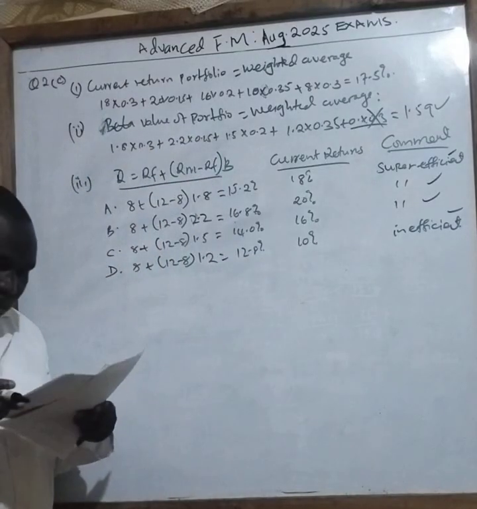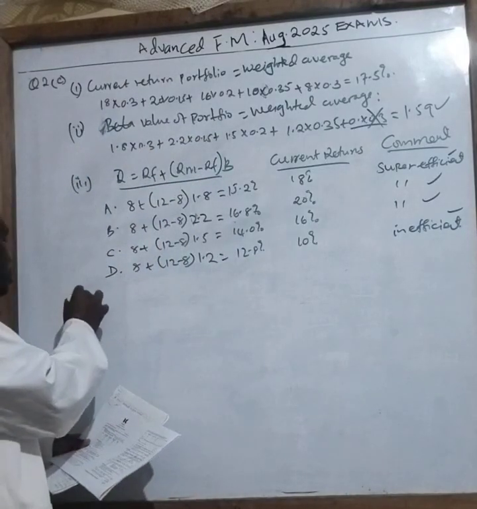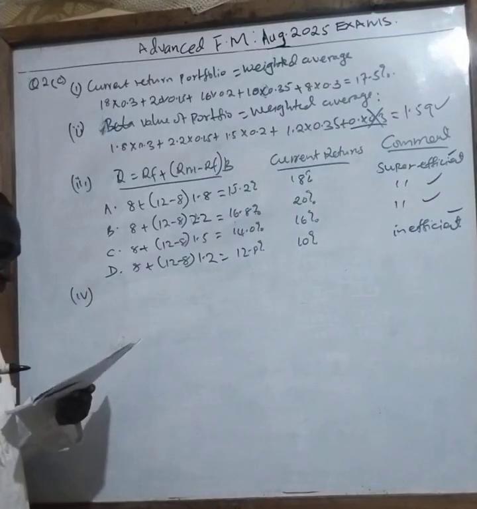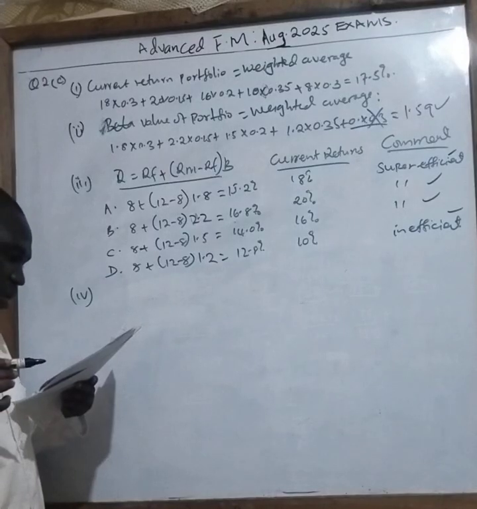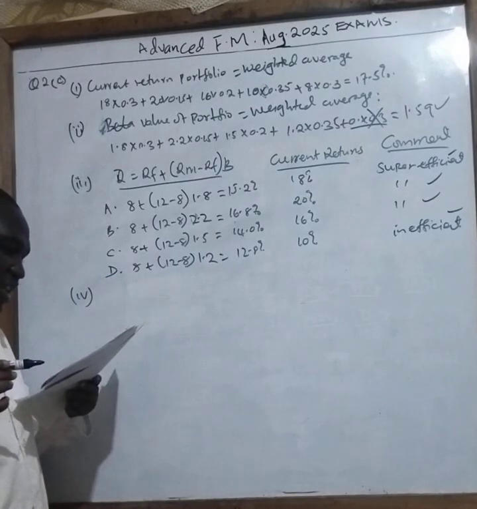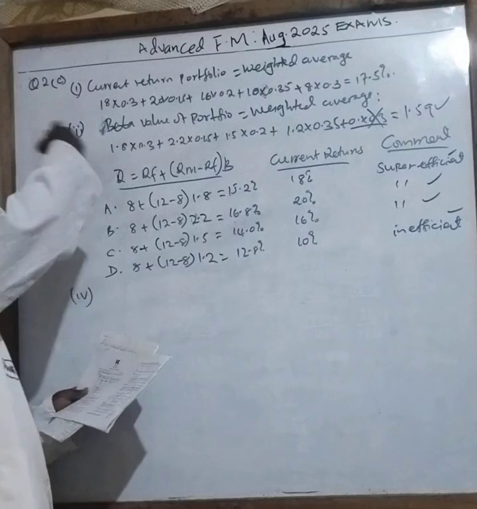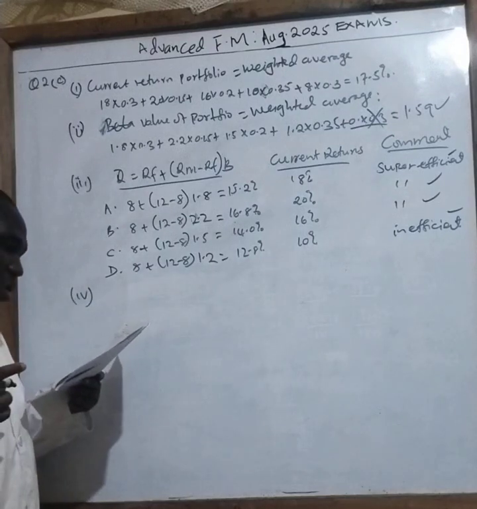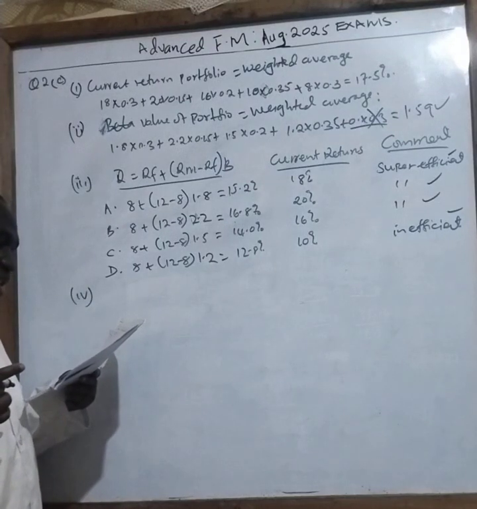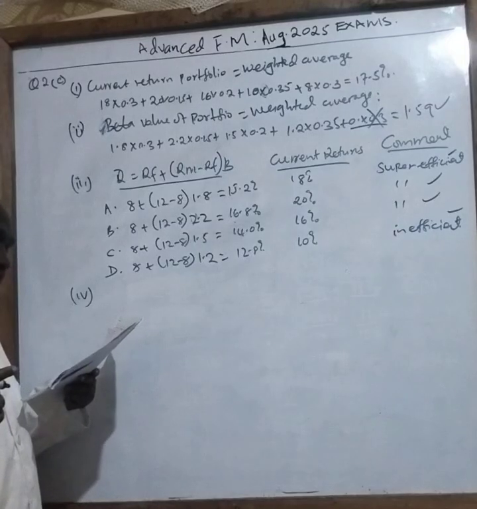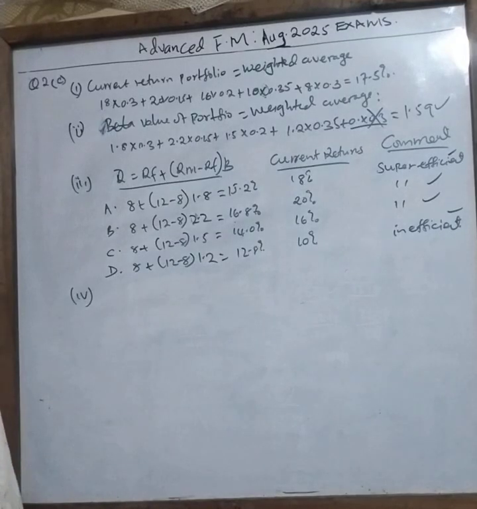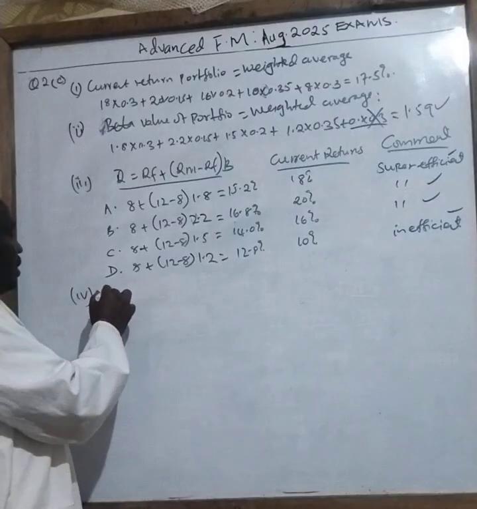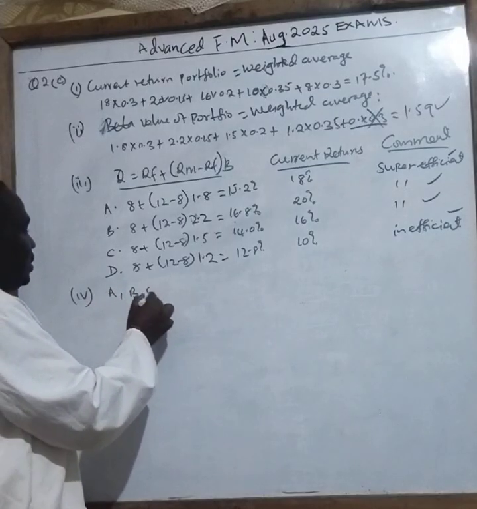Now, class, let's go to Roman 4. Roman 4 is saying, based on the findings in C, which is Roman 3 above, state the predictions that you would make regarding future asset values and their rates of return. In this case, I can just predict by saying A, B, and C have